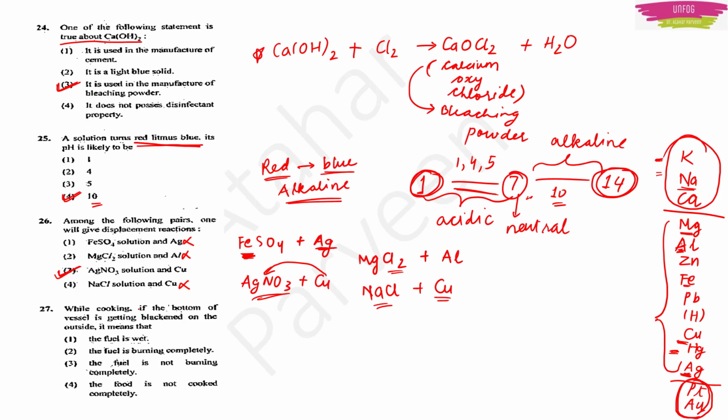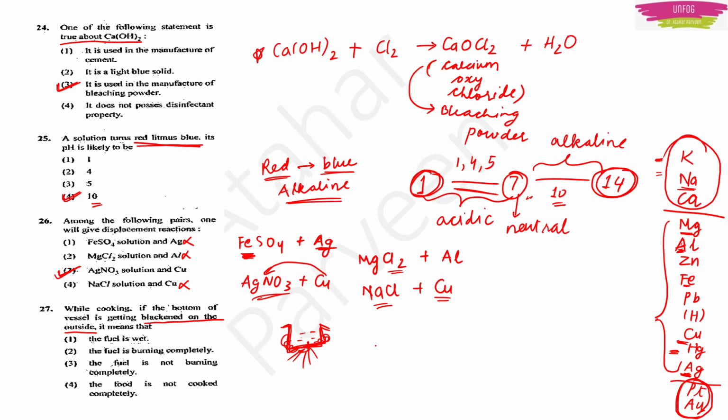Then 27th question we have: while cooking, if the bottom of the vessel is getting blackened on the outside, it means that. So we are cooking something in a pot. For example, this is some food cooking in the pot and there is this stove. Very ugly stove it is. But anyways, we have the food cooking in this vessel. And the question says that this vessel is getting blackened on the outside.